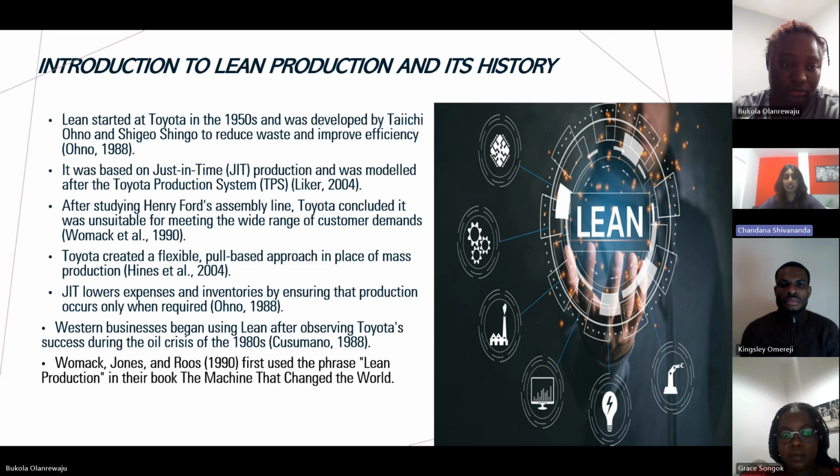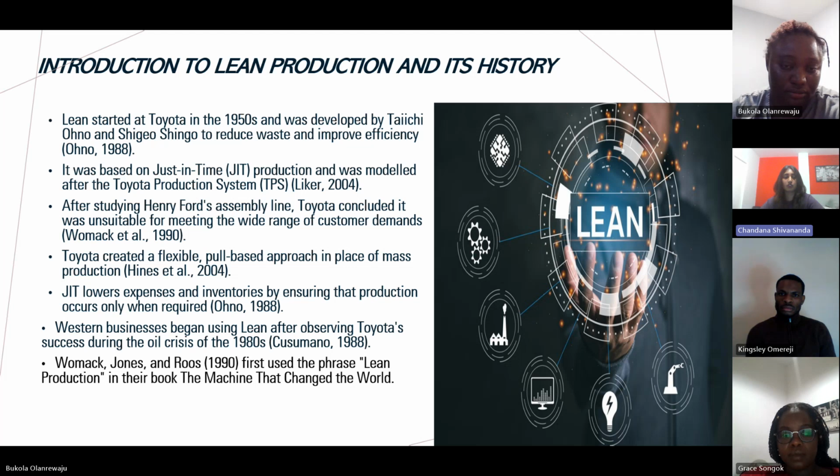JIT lowers the expenses and inventories by ensuring that production occurs only when required, and it only gives the products which are required. JIT is basically the right product in the right place to the right people. That is just in time production, just in time to the people who require it.